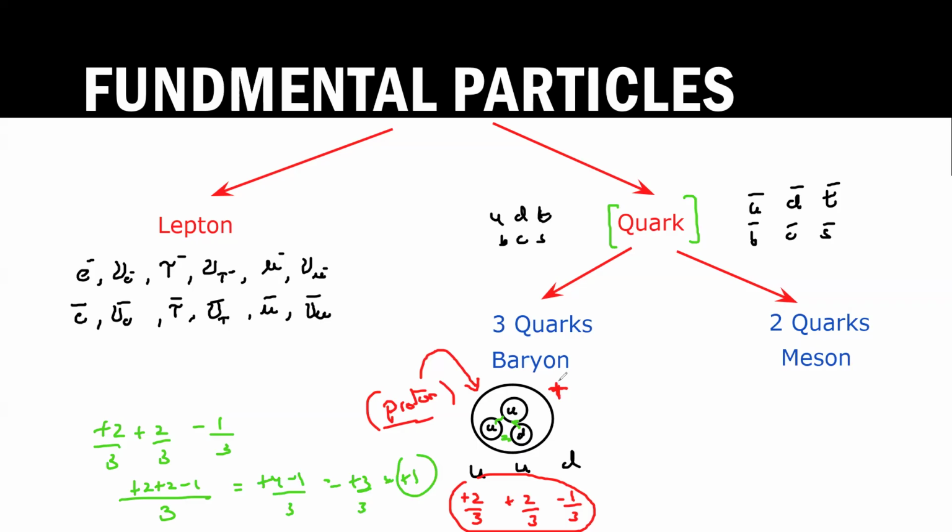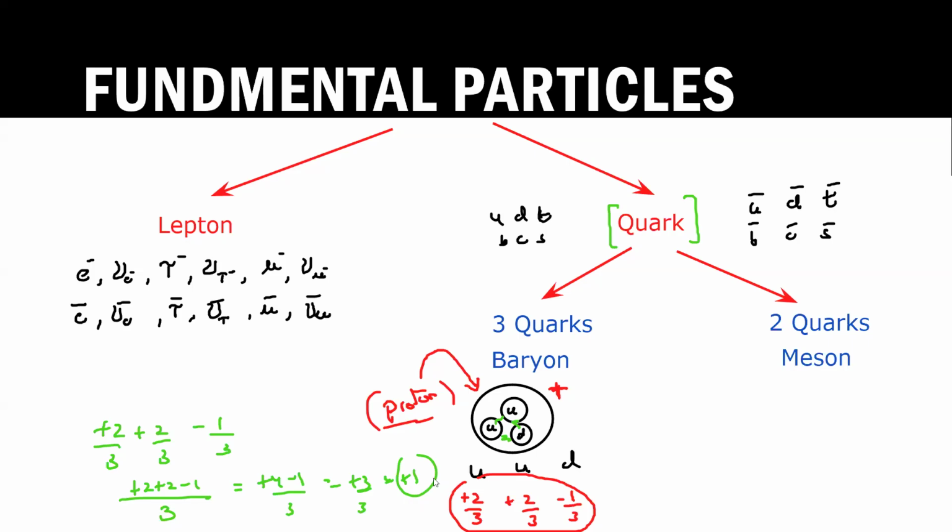So actually, the proton is not a fundamental particle. It consists of three quarks. Is this concept of the proton clear? The proton is also known as a baryon. The term baryon is used for a combination of quarks. So three quarks will make a proton.